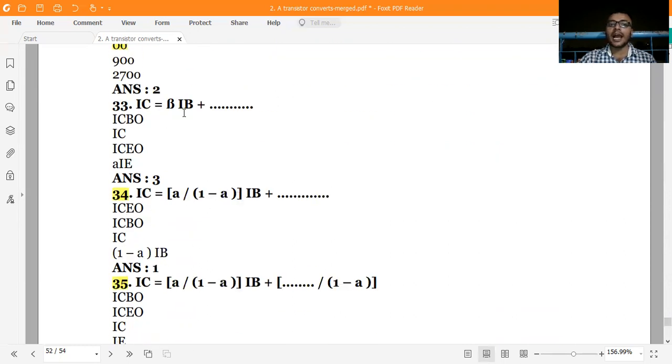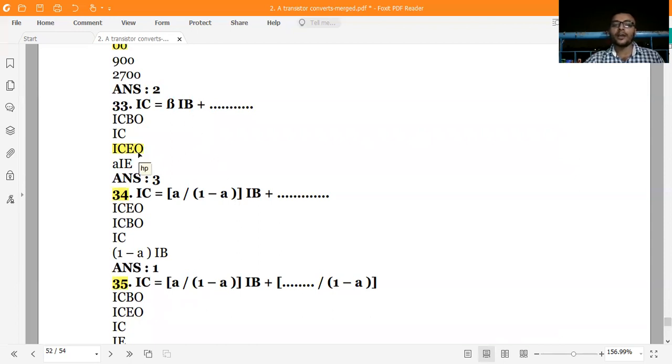IC is equal to beta IB plus ICEO. Beta IB, I told you in the previous one, you have to remember this. And equations 33 and 34 are the same, because they have only replaced the beta with alpha divided by 1 minus alpha, ICB plus ICBO.